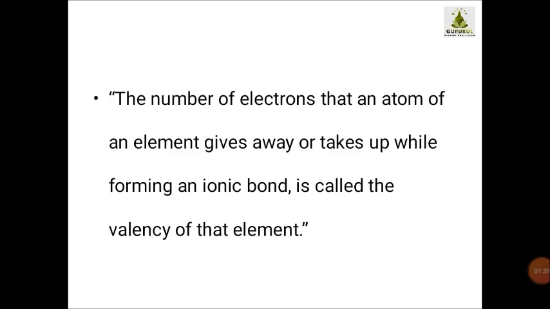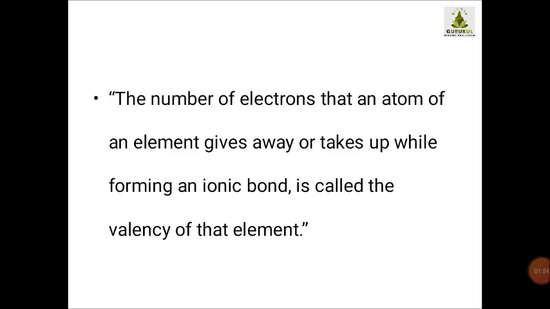Now here I want to discuss something, students. Don't get confused that only when an element is giving away a particular number of electrons, that part is called valency. No, children, either the element gives away or it takes up. So the number of electrons given by an element or accepted by an element while forming the ionic bond is called the valency of that element.